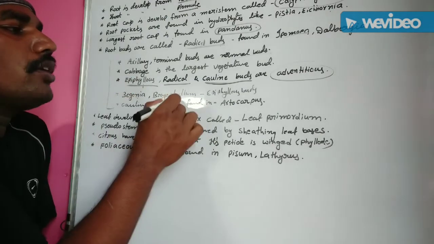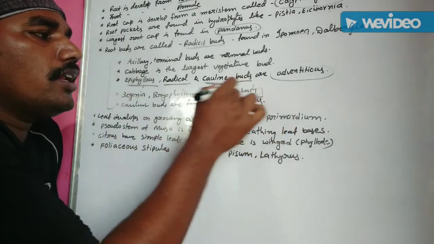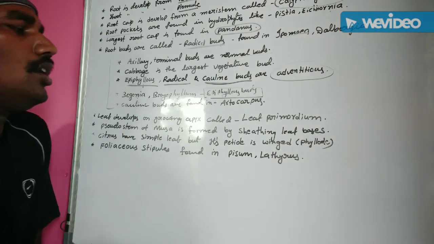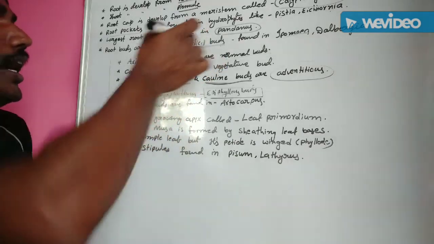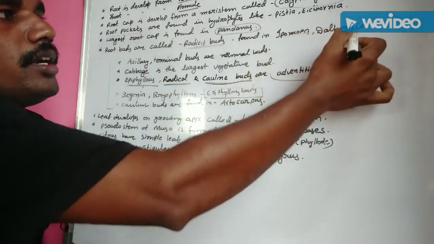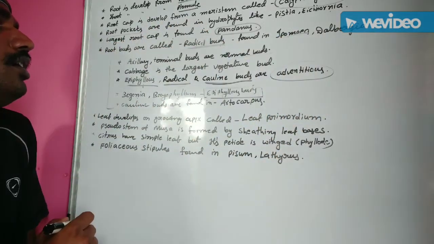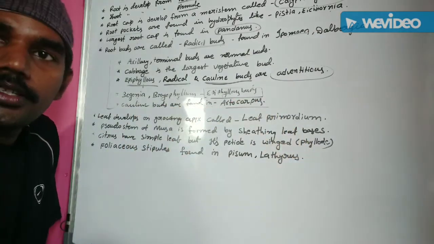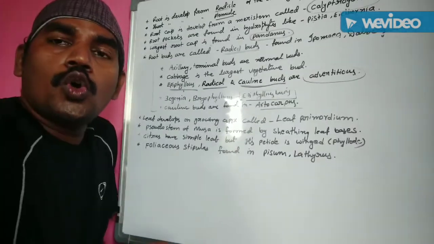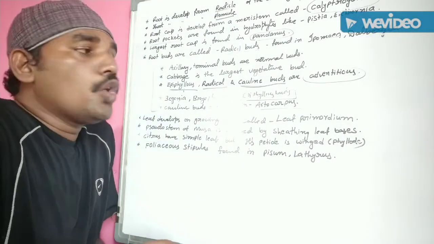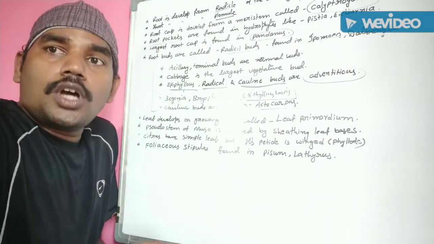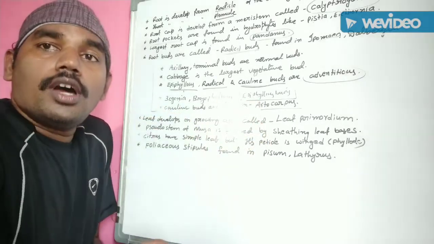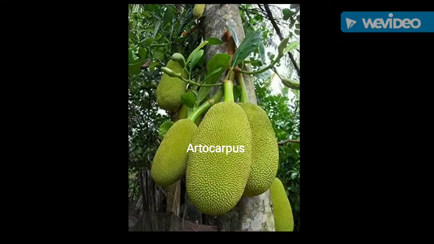Next one, Begonia and Bryophyllum show some epiphyllous buds for vegetative propagation. Okay. Next one, radical buds are found in Ipomoea and Dalbergia, and colon buds are found in Artocarpus and cocoa. Cocoa and Artocarpus, jackfruit. In these two species, colon buds, stem buds, are especially found.